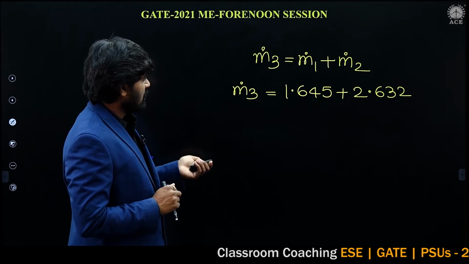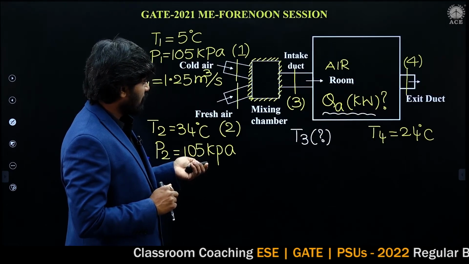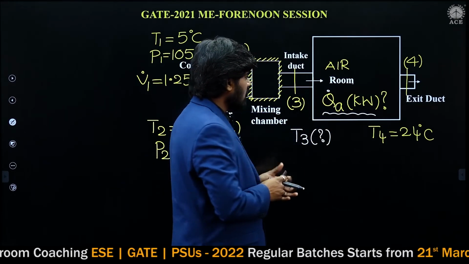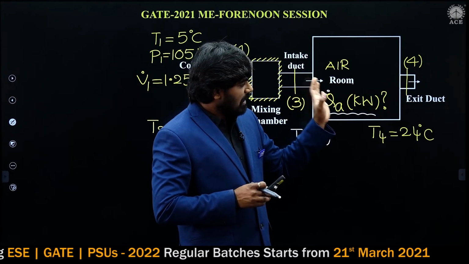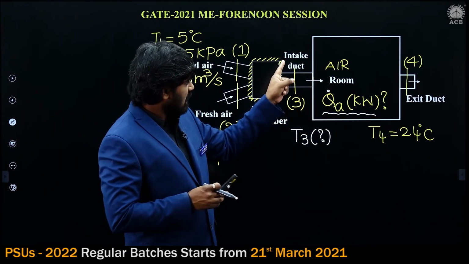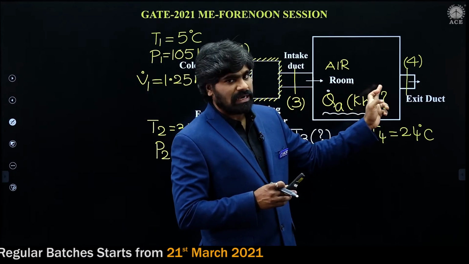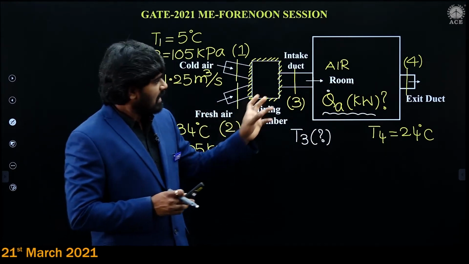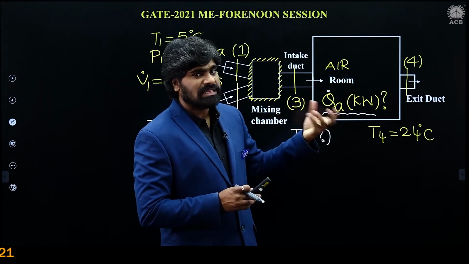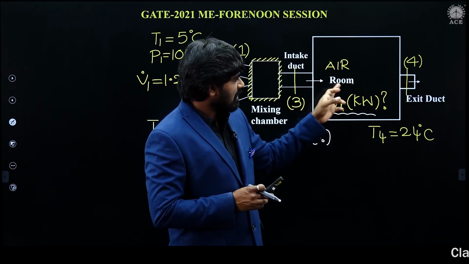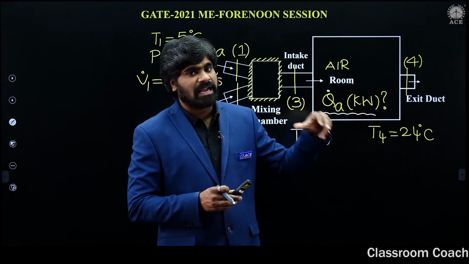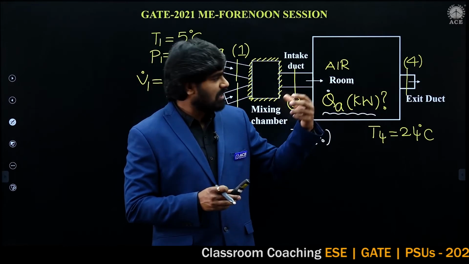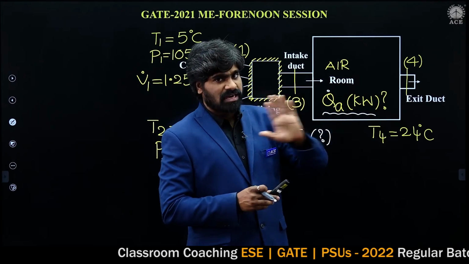Again, we can apply the steady flow energy equation to find heat transfer. Heat gained by the air in the room you can find using the steady flow energy equation, because continuously at 3 air is entering, continuously air is leaving at section 4. You can apply it between 3 and 4. In this room there is heat transfer only. Air is entering, air is leaving, work transfer will not be there, and kinetic and potential energy is not given, so can be neglected.